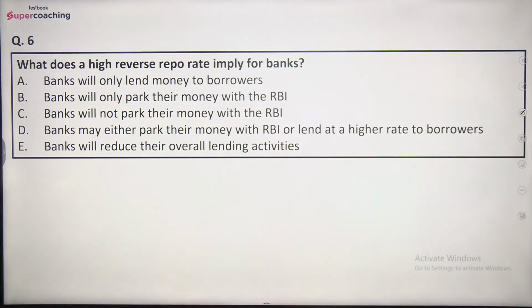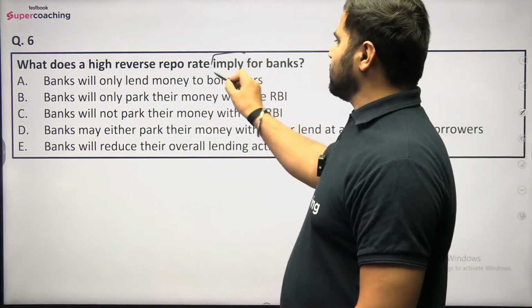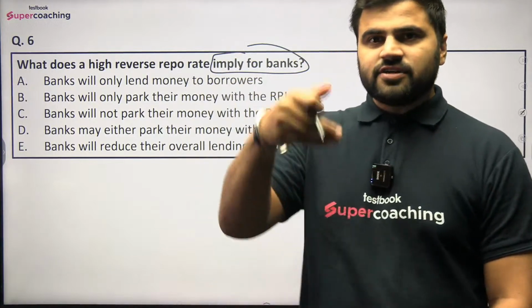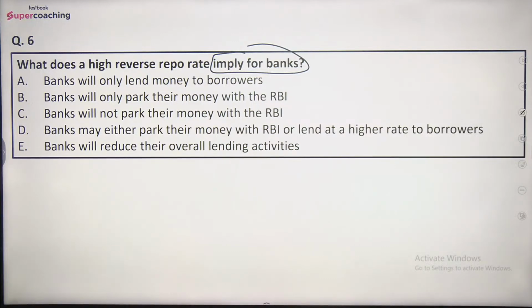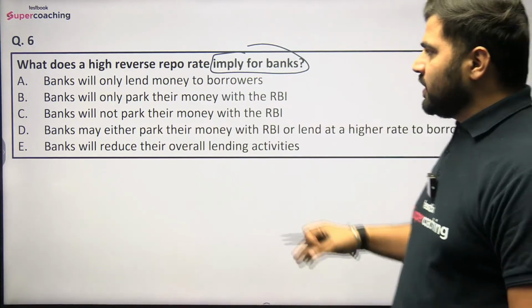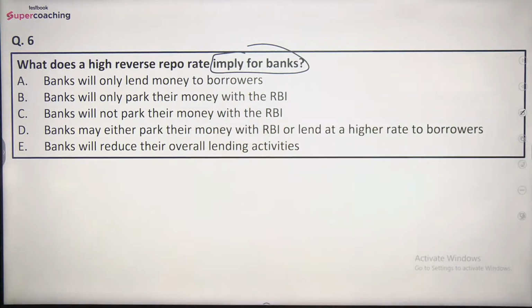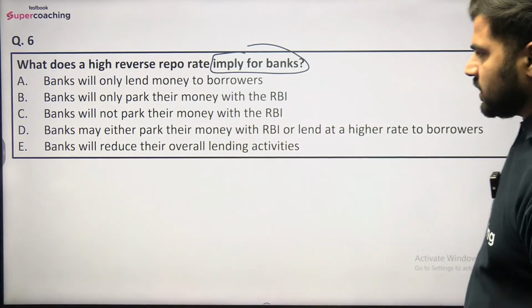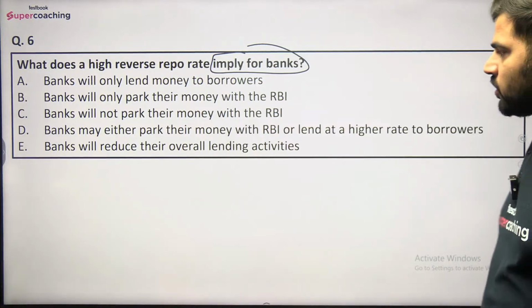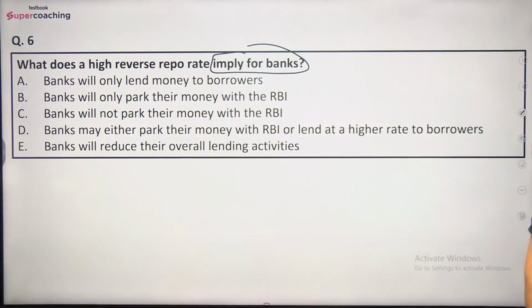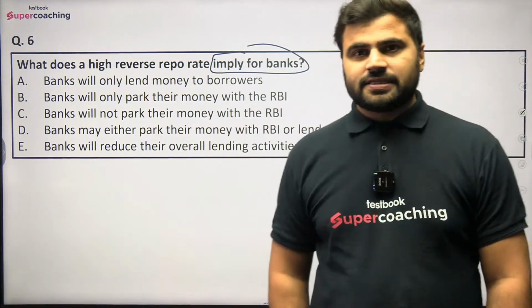Question number 6 is what does a high reverse repo rate imply for banks? अगर हाई रिवर्स रेपो रेट है इकोनॉमी में, ठीक है, सो बेसिकली बैंक्स के लिए वो क्या मीनिंग होता है उसका? Options are, banks will only lend money to borrowers, banks will only park their money with the Reserve Bank of India, banks will not park their money with the Reserve Bank of India, banks may either park their money with RBI और lend at a higher rate to borrowers, और banks will reduce their overall lending activities. Do let me know guys, बताइए.